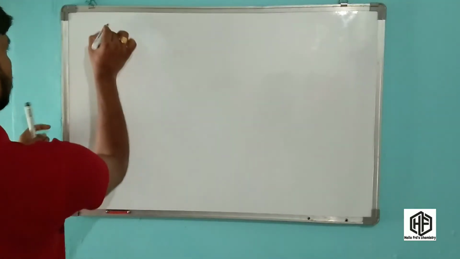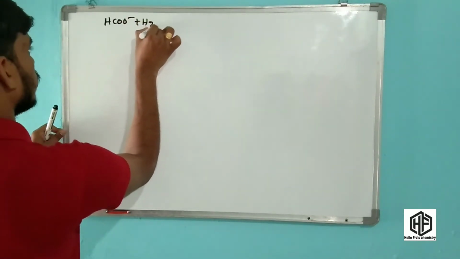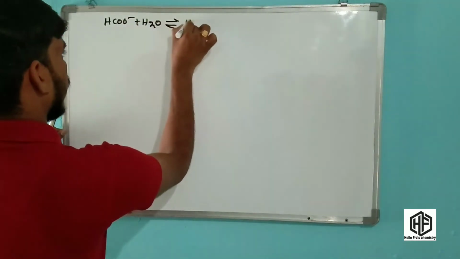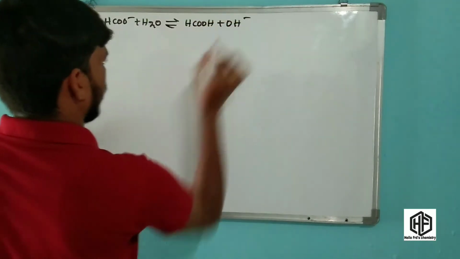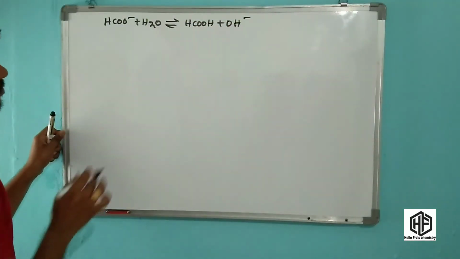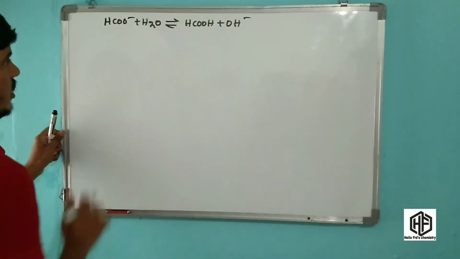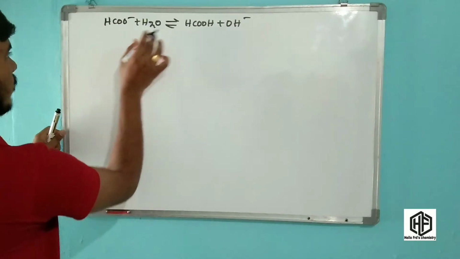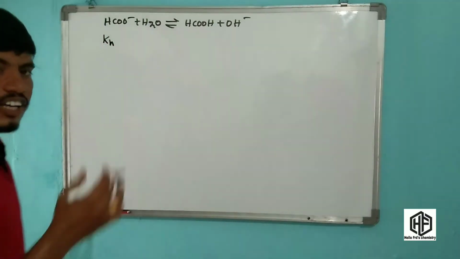The reaction is HCOO minus plus H2O gives HCOOH plus OH minus ions. Now what is the equilibrium constant of this reaction? Friends, the equilibrium constant of this reaction is Kh, the hydrolysis constant.